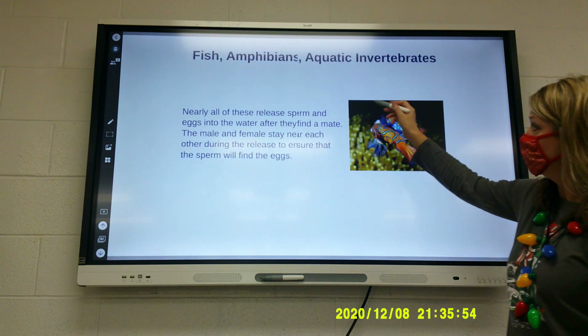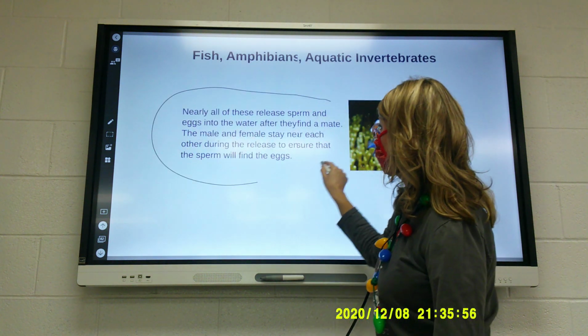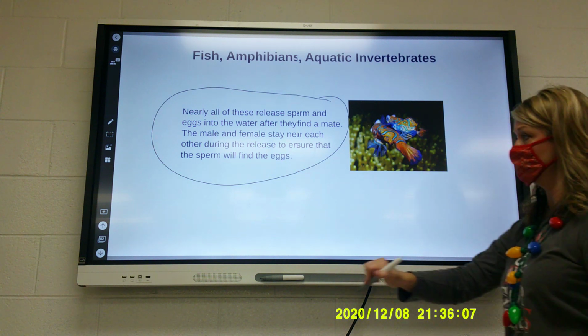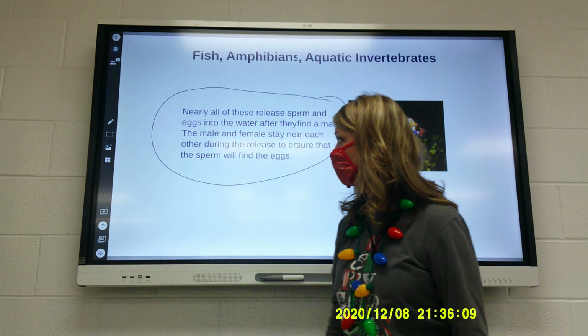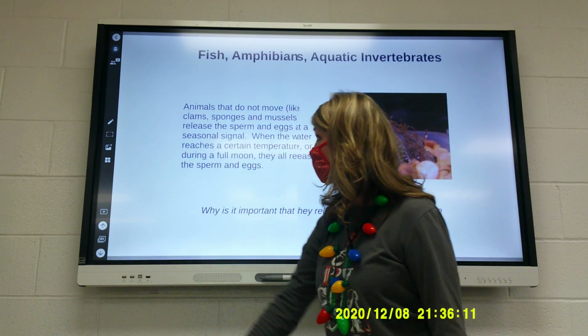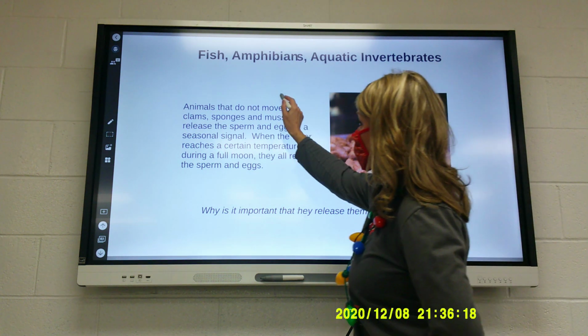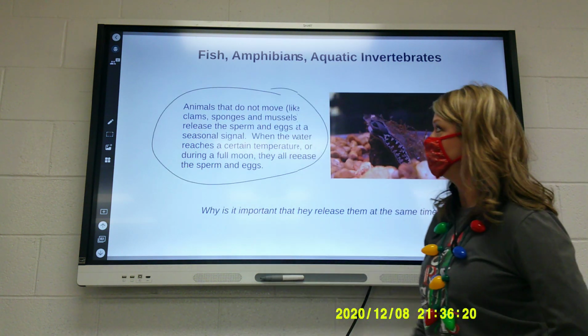Nearly all of these release sperm and egg in the water to find a mate. That is fish, amphibians, and any aquatic life. The male and female still stay near each other during the release to ensure the sperm finds the eggs. Animals that do not move, like clams, sponges, and mussels, release sperm and eggs at a seasonal signal.